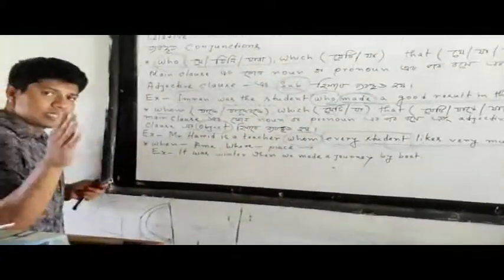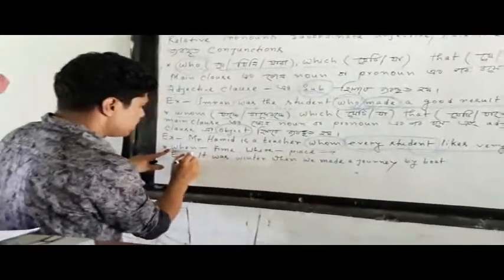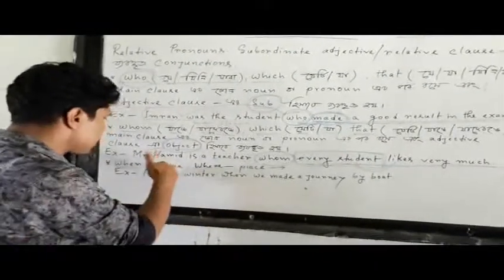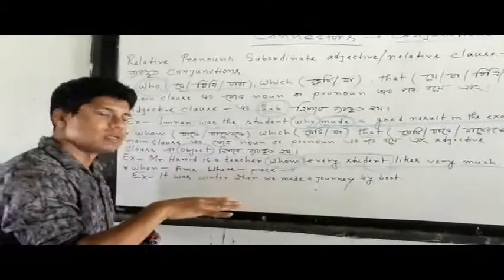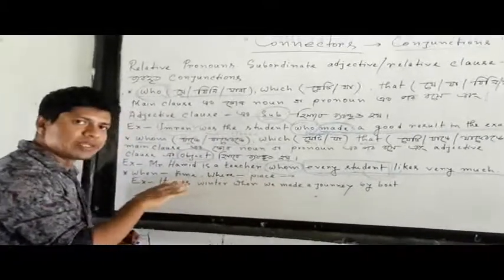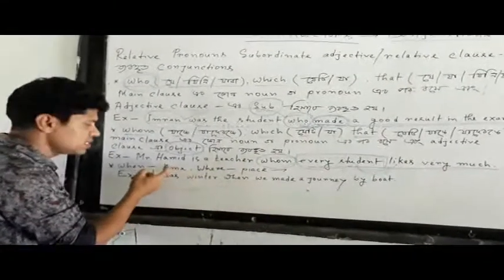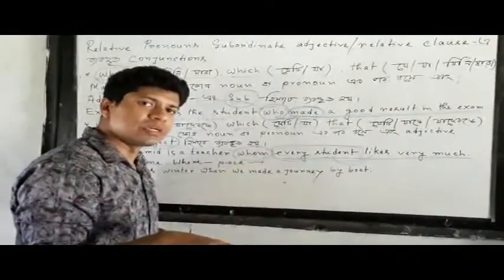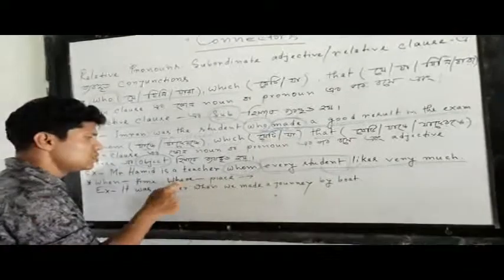Okay, now my dear students, I am coming to when. You see, when. Actually I don't need to use any Bangla to make you understand this thing. I think it is very easy. So that's why I don't require any kind of Bangla writing here. Now when, it is connected with time, that is, it indicates time. Where is also a very well known word to you, and these relative pronouns are very well known to you.